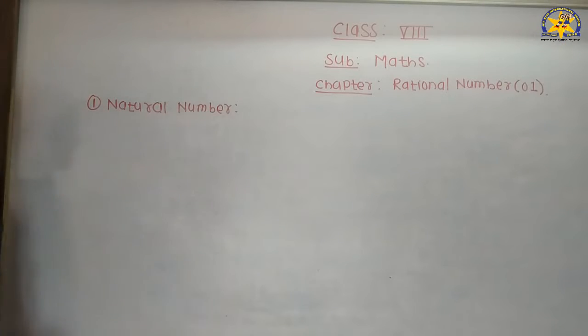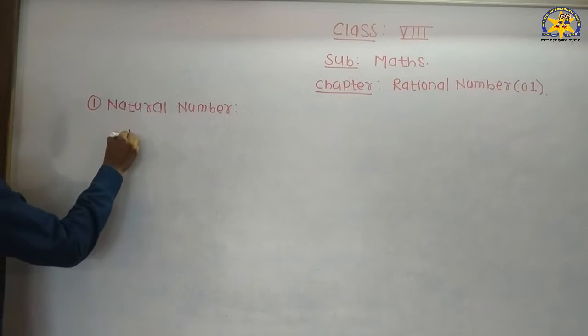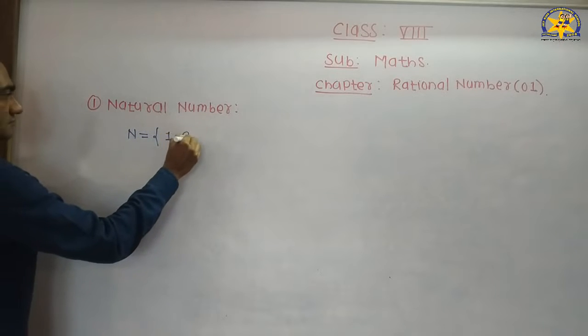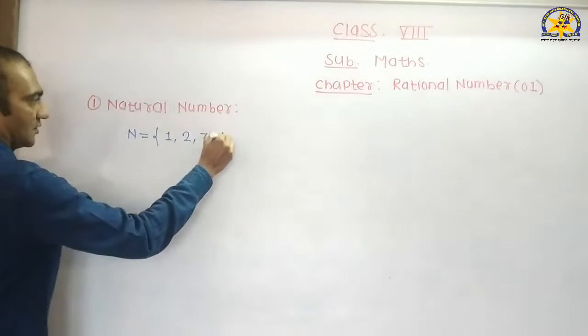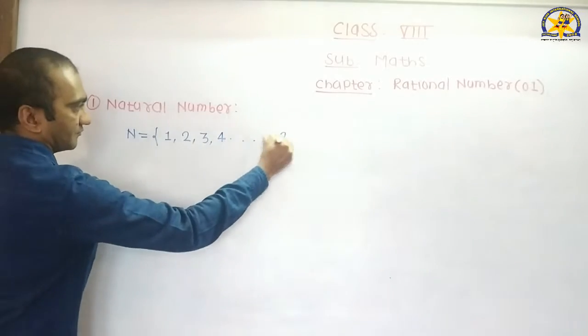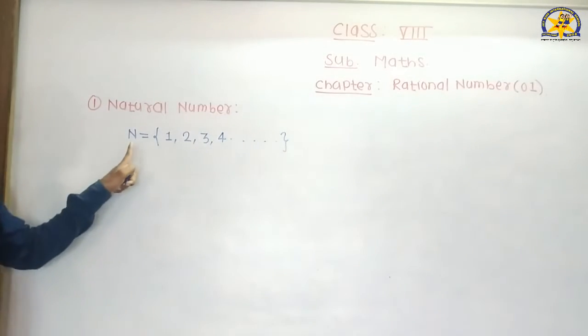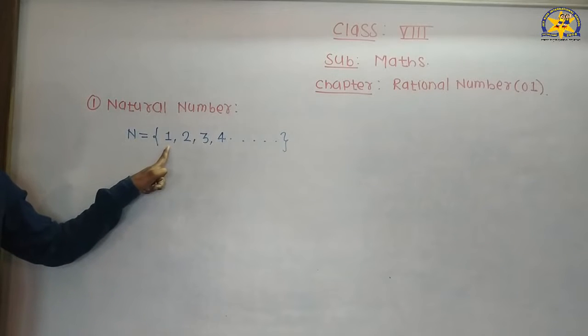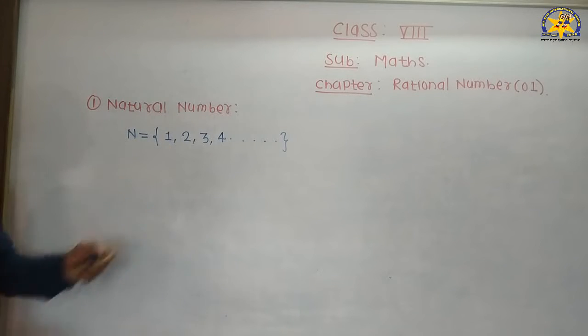First of all, we see what is meant by natural number. Natural number is a set of numbers which starts from 1 and has no end.